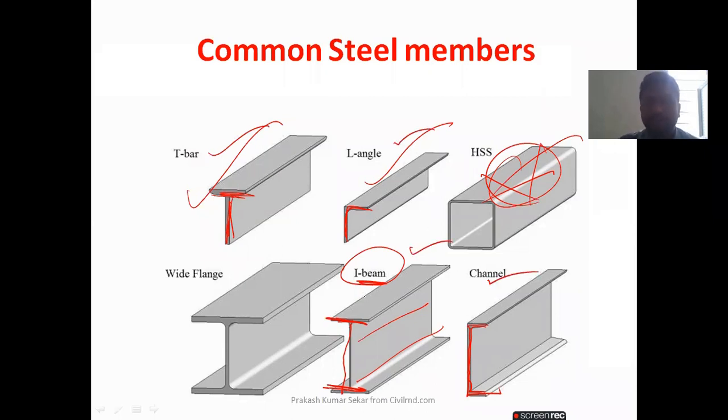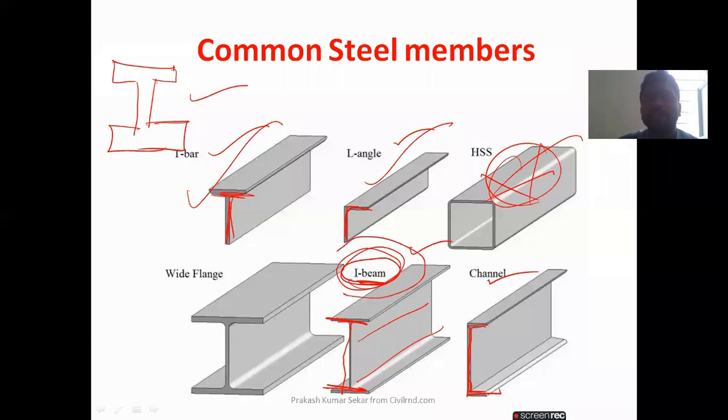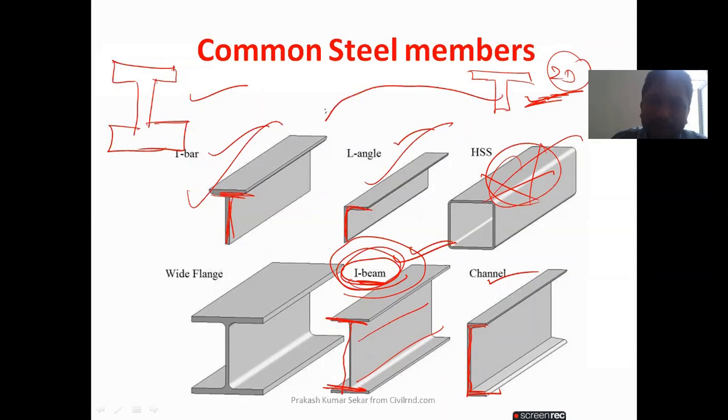Suppose there is an I-beam. How will I draw it in 2D? I will draw it like this. In 3D, we have to discuss it like this for the I-beam. Same like this, we have to know the T-beam. Suppose the T-beam is like this, but it is in 2D. Whatever I am drawing is in 2D. We will solve the problems as per the 2D only, but it looks like this. Even you can design it in practical construction. It is a T-beam or T section.